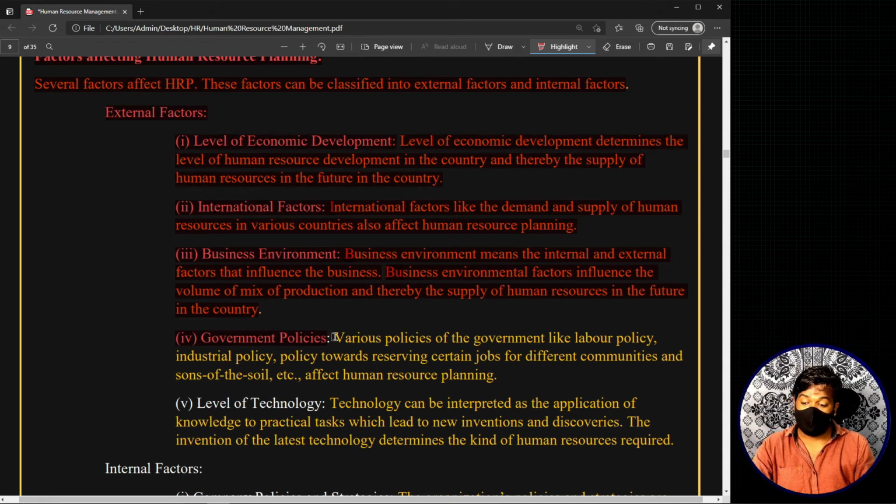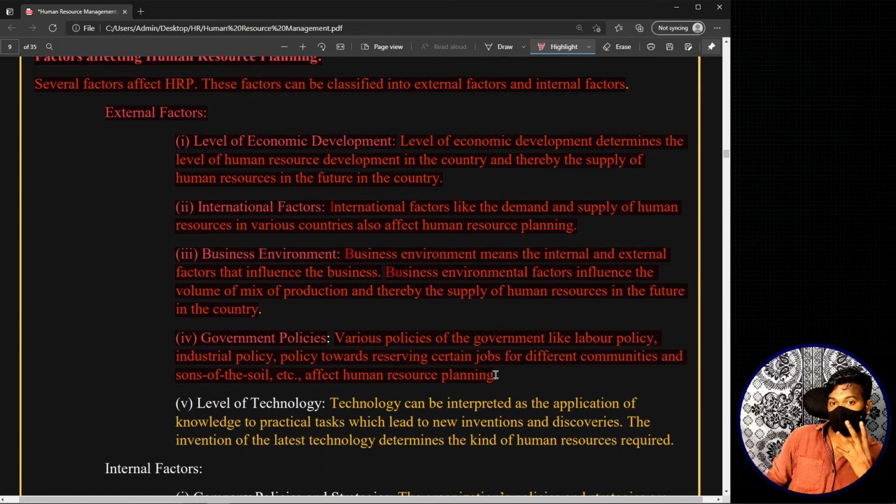Various policies of the government, like the labor policy or industrial policy towards reserving certain jobs for different communities and sons of the soil, also affect human resource planning. For example, if you are planning to start an organization in any particular state in India, and there are no government policies, then you are free to do the planning.